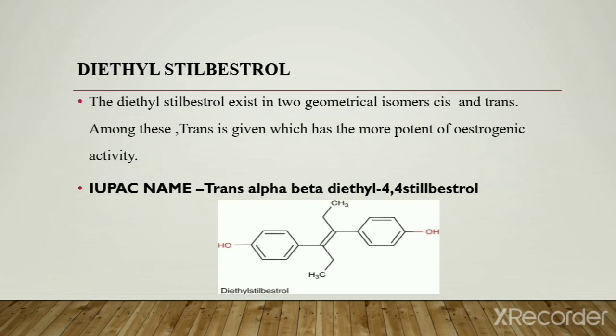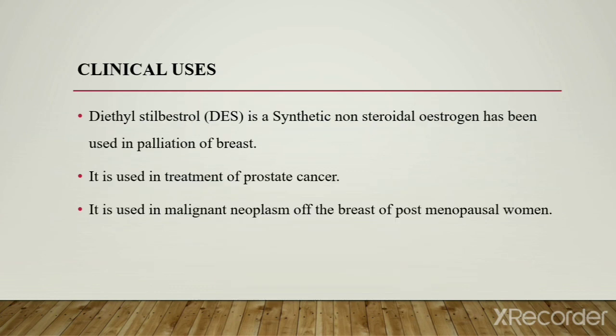Next drug is diethylstilbestrol. Diethylstilbestrol exists in two geometrical isomers, cis and trans. The trans isomer has more potent estrogenic activity. Next are the clinical uses of diethylstilbestrol.